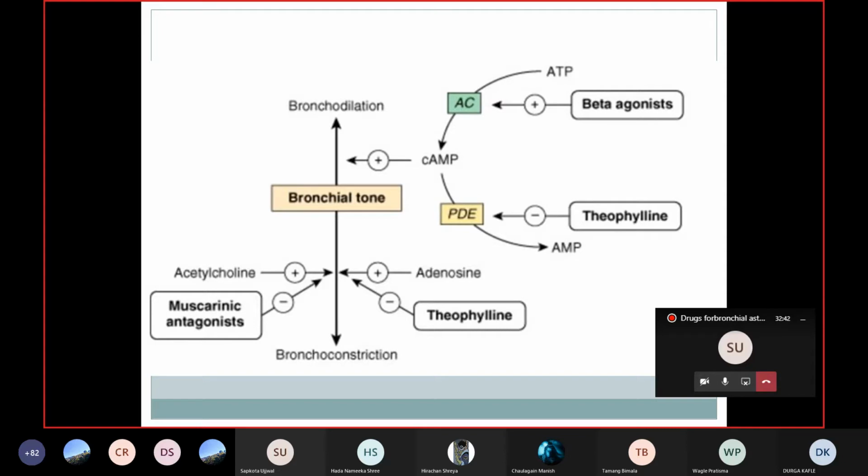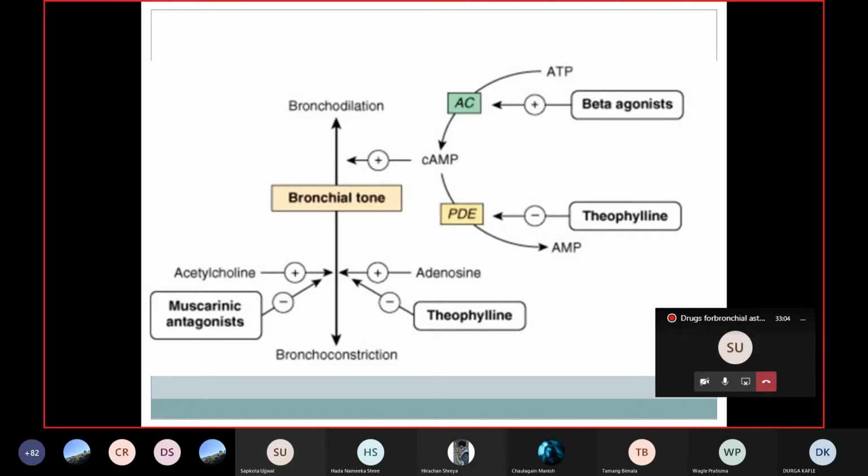Another mechanism is that it inhibits the phosphodiesterase 4 in the mast cell as well as the eosinophil, thereby inhibiting the degranulation of the mast cell, thereby decreasing the release of histamine, leukotrienes, and other inflammatory mediators. That is also another mechanism of action of theophylline.